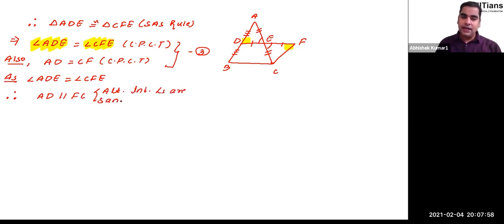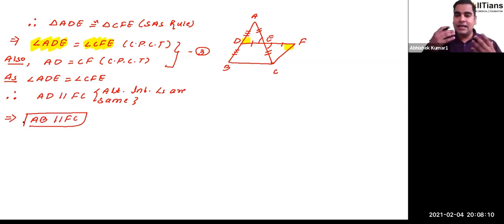And if AD is parallel to FC, then AB is also going to be parallel to FC, because if you extend line segment AD to B, you are going to get AB. So it can be said that AB is also going to be parallel to FC.